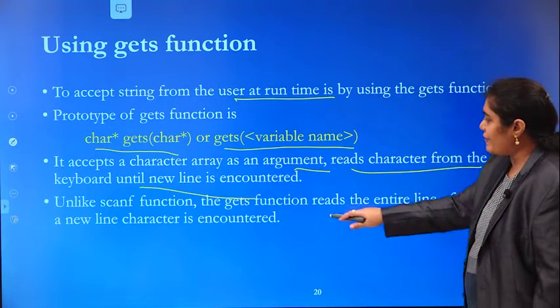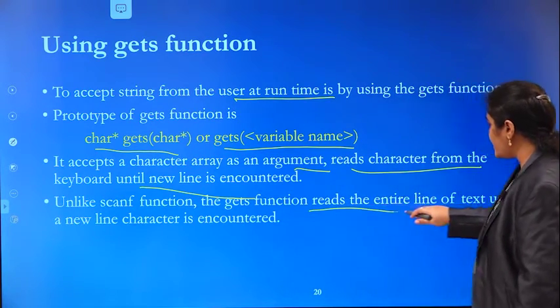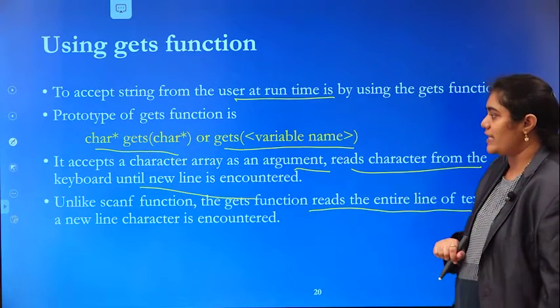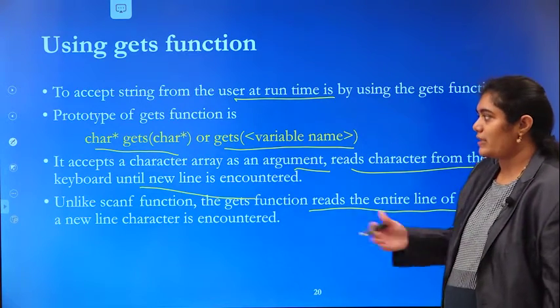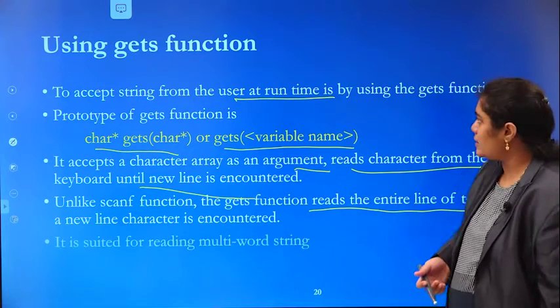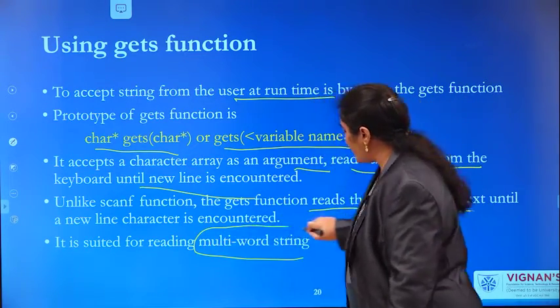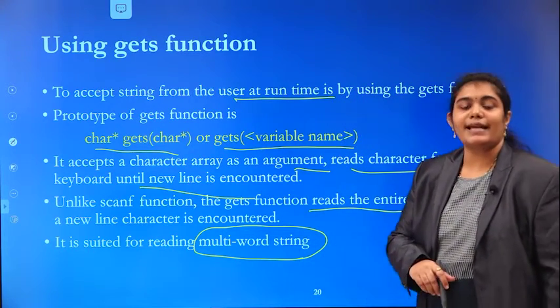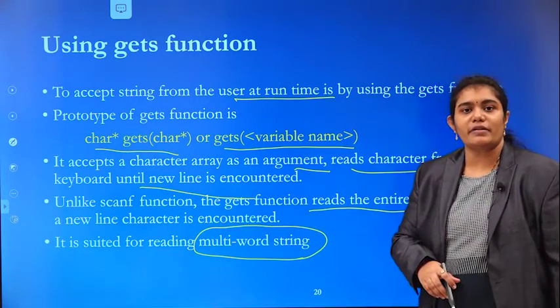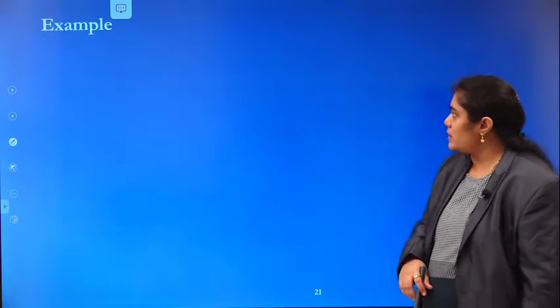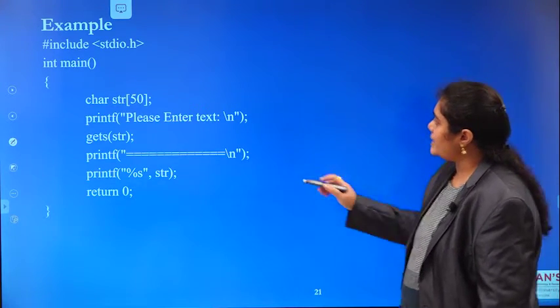Unlike the scanf function, the gets function reads the entire line of text until a new line is encountered, as we discussed. The gets function is mostly used for reading multiple words. Okay, let us see it with an example.